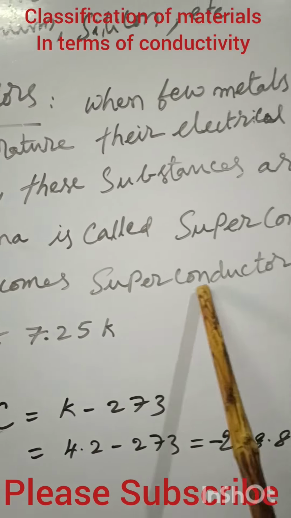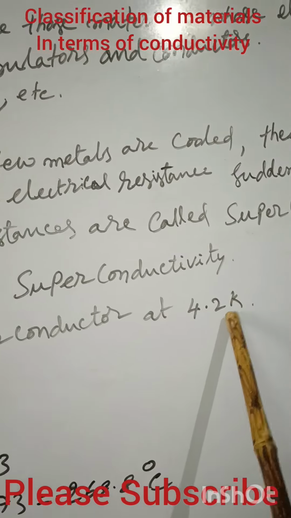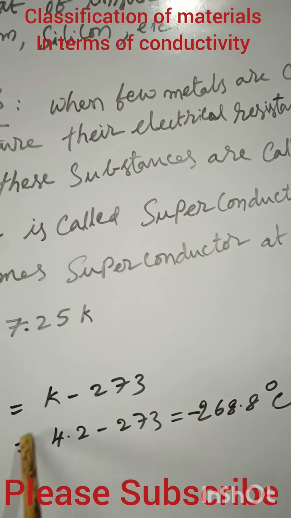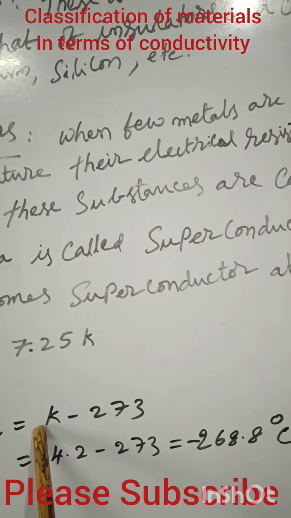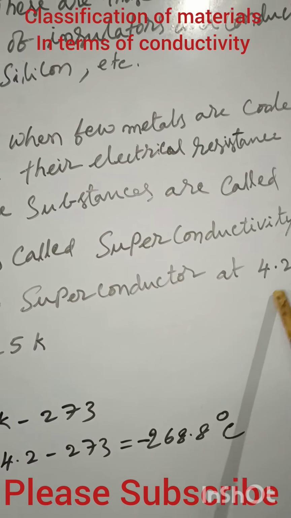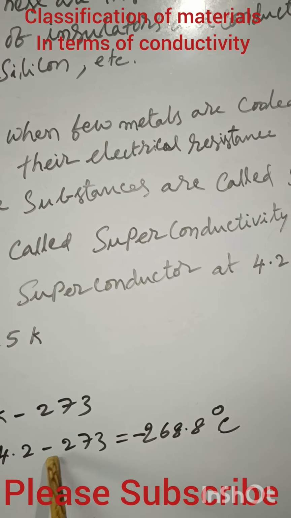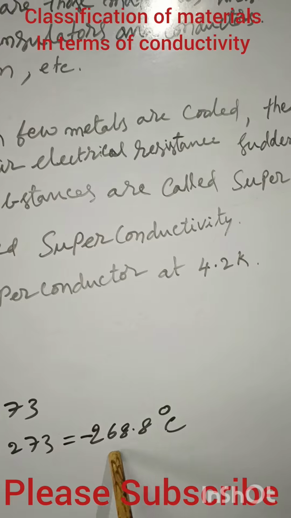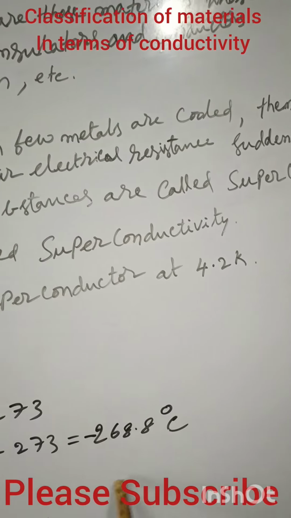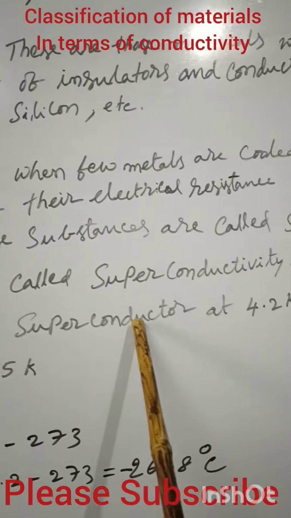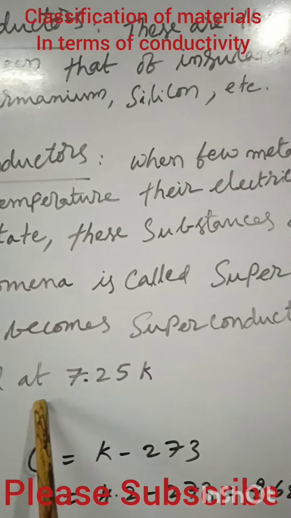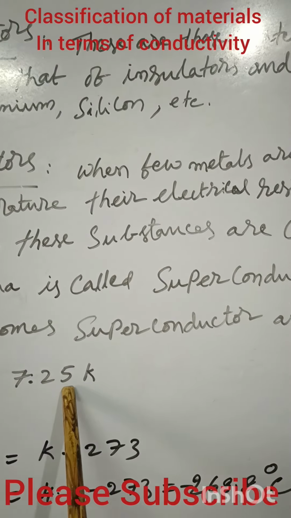Mercury becomes a superconductor at 4.2 K. This 4.2 K you can convert into Celsius: C equals K minus 273. So 4.2 minus 273 equals minus 268.8 degrees centigrade. At this temperature, mercury becomes a superconductor. In the same way, lead becomes a superconductor at 7.25 Kelvin.